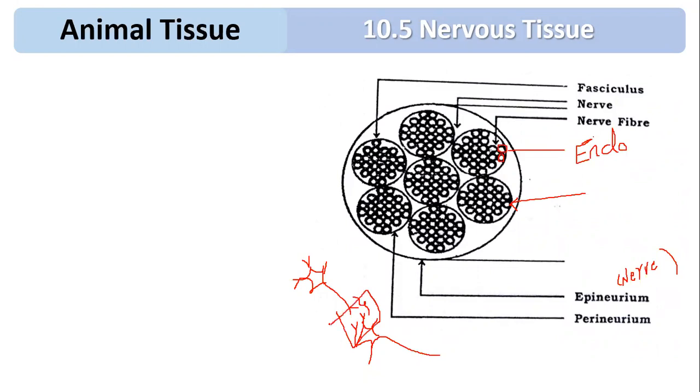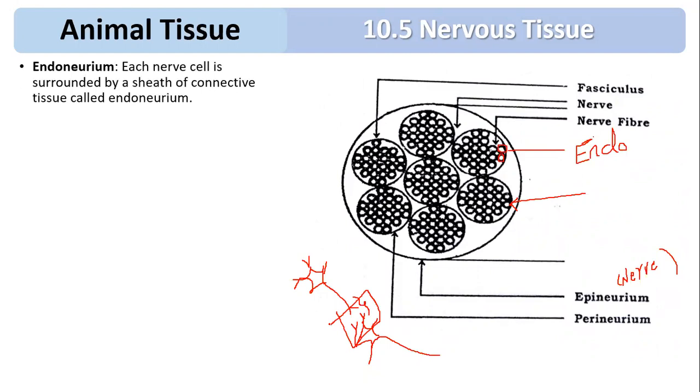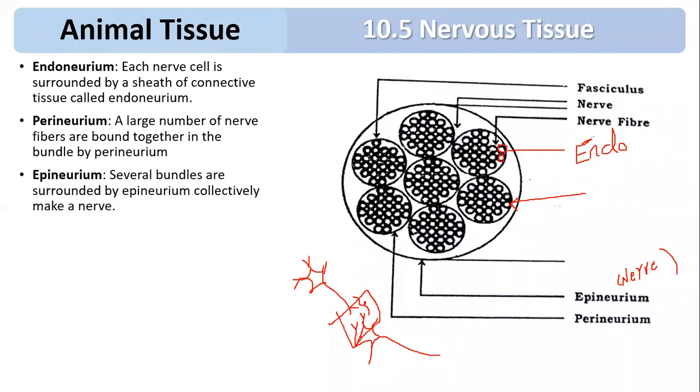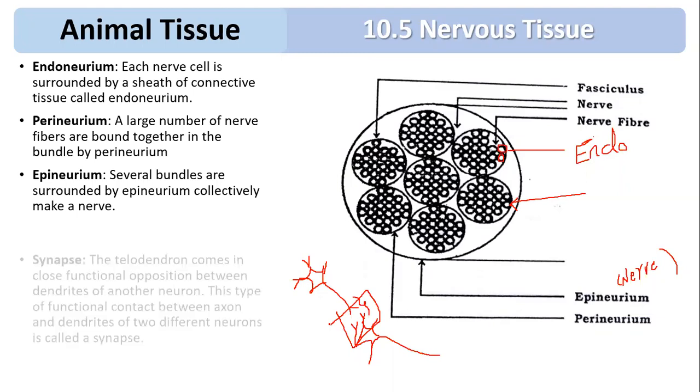So pay attention. Endoneurium: each nerve cell is surrounded by a sheath of connective tissue called endoneurium. Perineurium: a large number of nerve fibers are bound together in a bundle called perineurium. What is epineurium? Several bundles are surrounded by epineurium, collectively making a nerve. Now what is synapse?